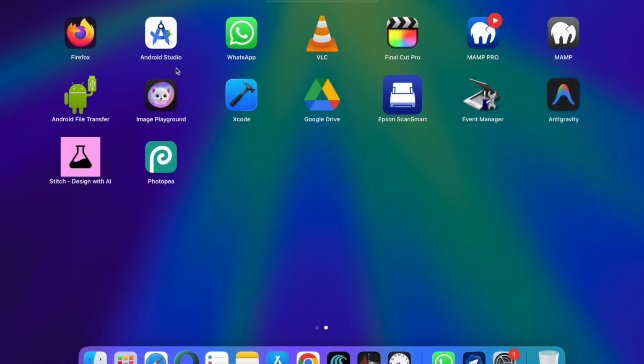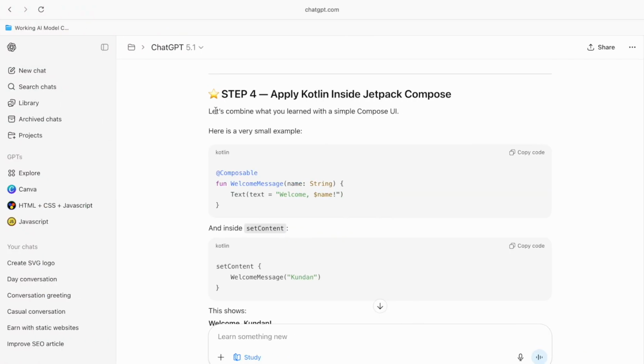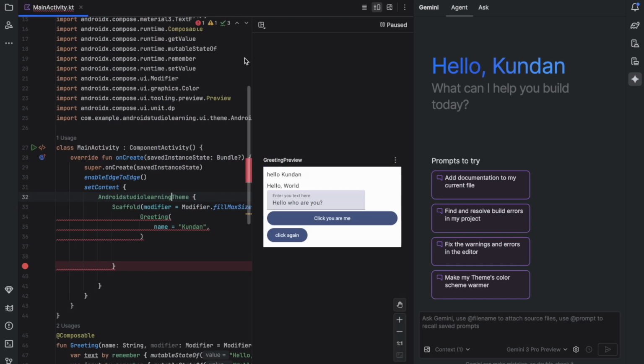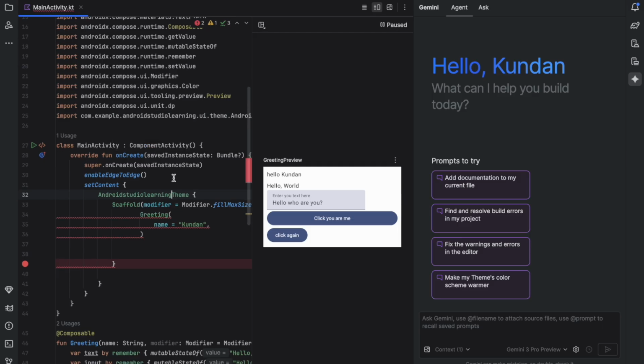So let me open it in the studio. It's like a composable, like one. Inside you can put as much as you want. Now for preview, if there are two composables, then it creates two screens. One screen, two screens, three screens. Make sure that you do the things in one screen. You can do all the things, so it's not a problem. As you can see, that day I learned about that.